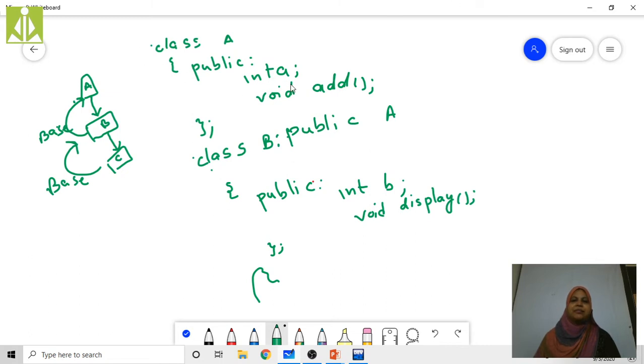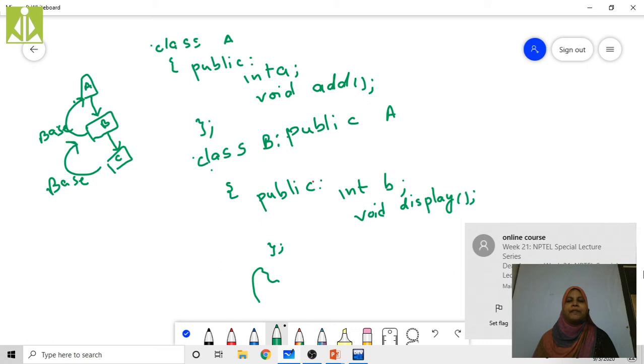In class A, I declared a data member and the member function add. In class B, I declared the variable b and the method display.